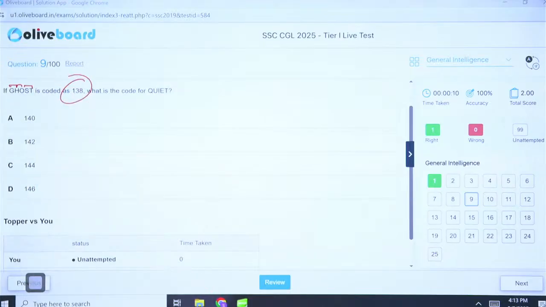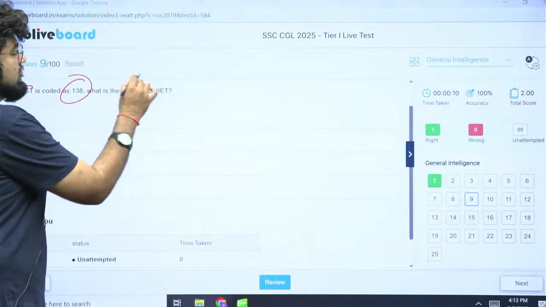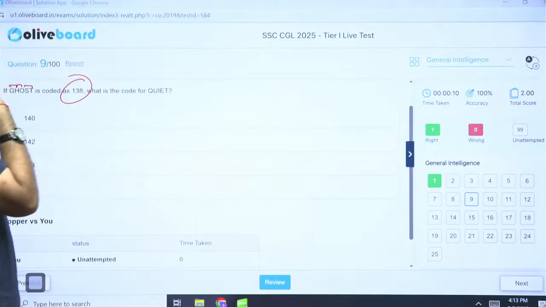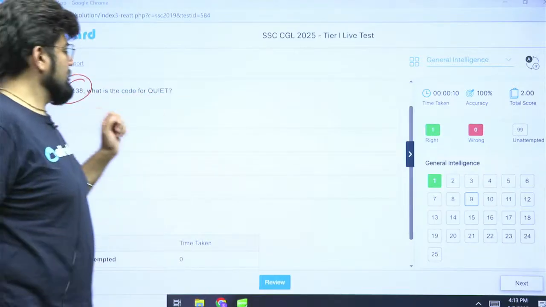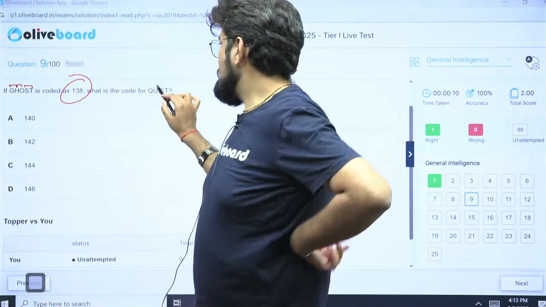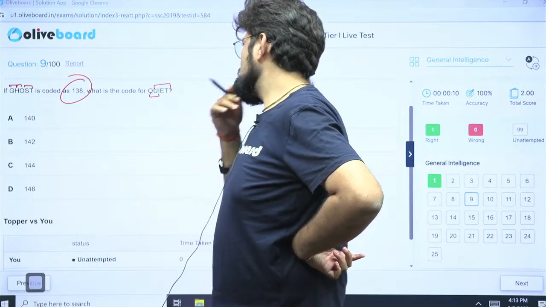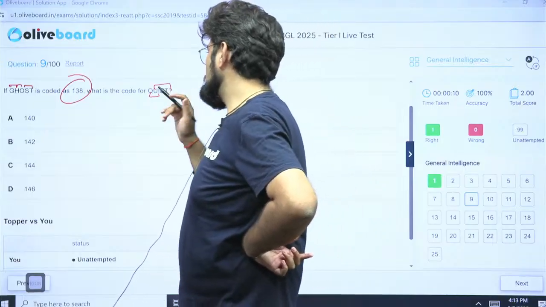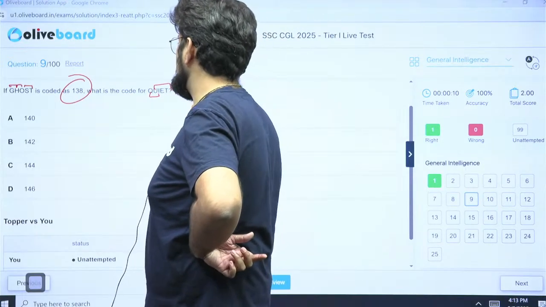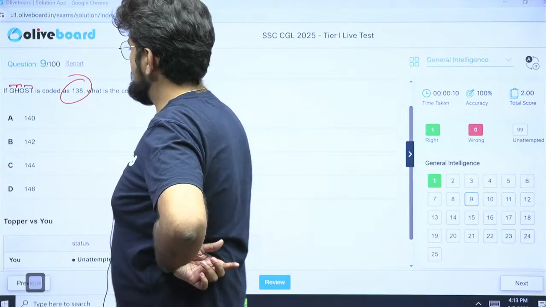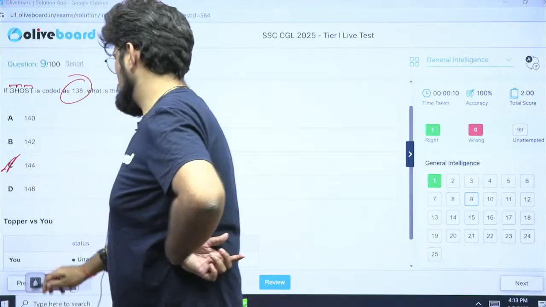Done. Simple. So quiet is 17, 21, 9, 5, 20. 21, 20 is 41. 17 and 9 is 26 plus 5 is 31. 31 and 41 is 72. 72 into twice is 144. Option C is the right answer.